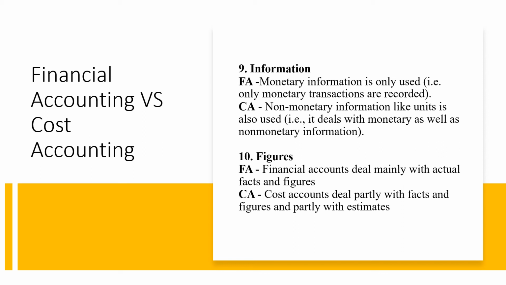The next difference is about the figures. Financial accounts deals mainly with actual facts and figures. That means after the transaction has taken place, financial accounting records it. So it records only the actual facts and figures which have already taken place. But cost accounting partly deals with facts and figures and it partly deals with estimates. It gives importance on estimates so that the actuals can be compared with estimates and the deviations can be found out.